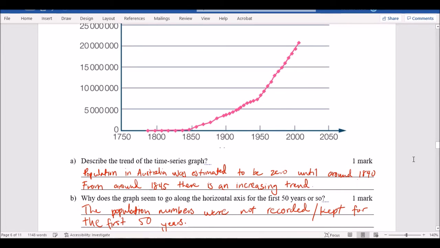Some of you might be wondering about this second question. Why does the graph seem to go along the horizontal axis for the first 50 years or so? Obviously, the answer they said is that the population is 0. But that's not true, because obviously there's people already living there, so the population can't be 0. So the only logical answer is that they weren't recording the numbers at that point. So they weren't recording numbers for population then. Does that make sense? You've got to think about it a little bit outside the box.